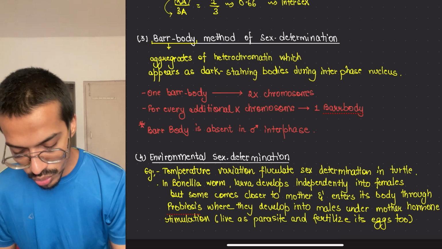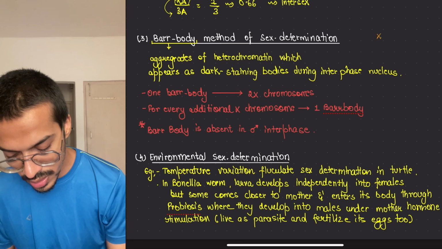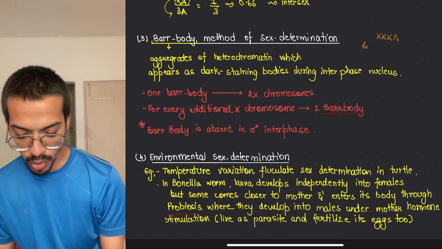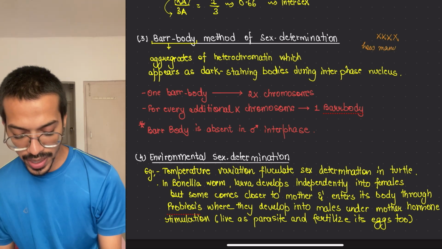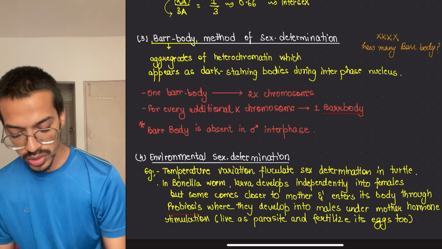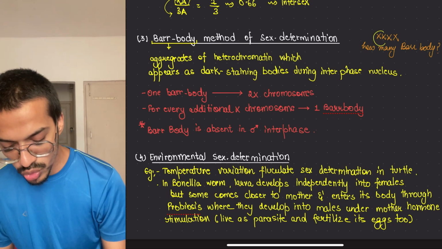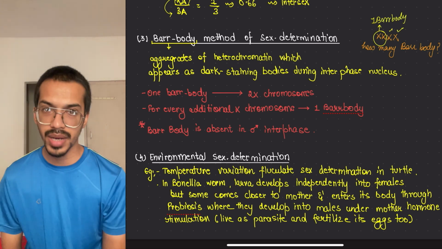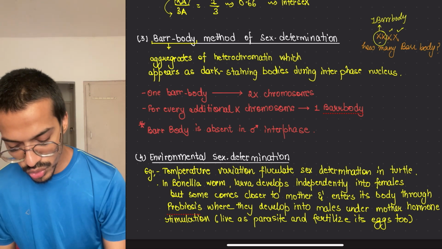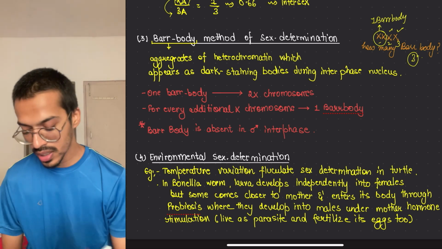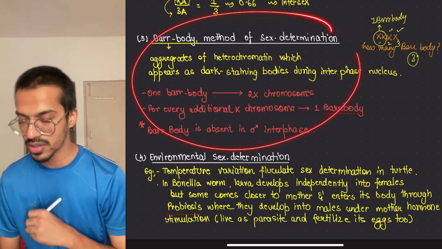So now question 2 is that you have observed this. How many bar bodies are there? We have told that these two will act like one bar body, and every additional will act like one bar body. So this is 1, 2, 3. So 3 would be the answer to this. Understood? They can ask you this question from this topic.